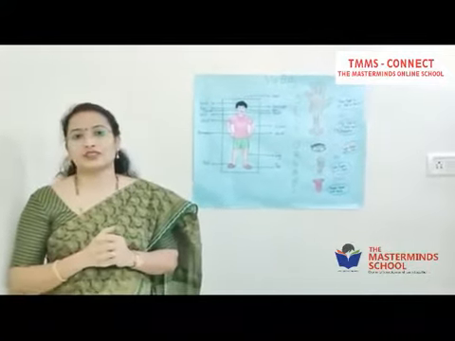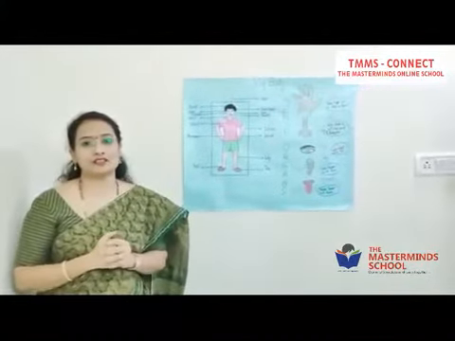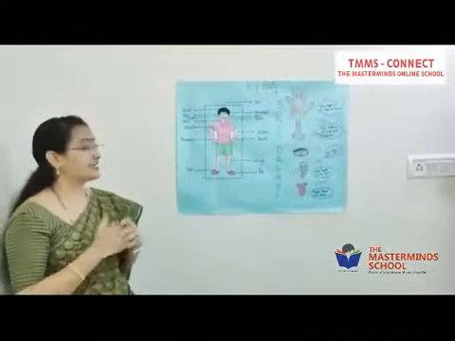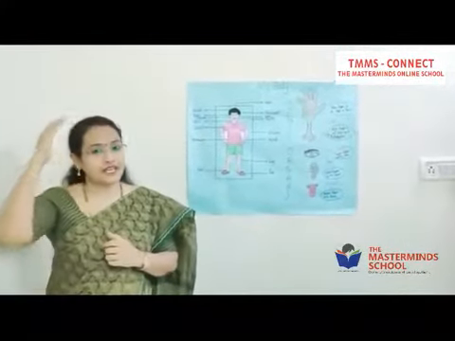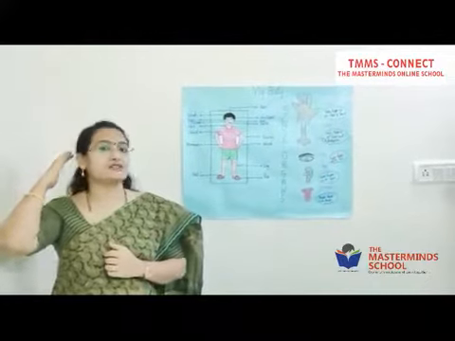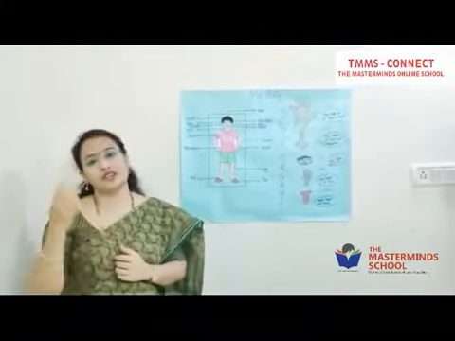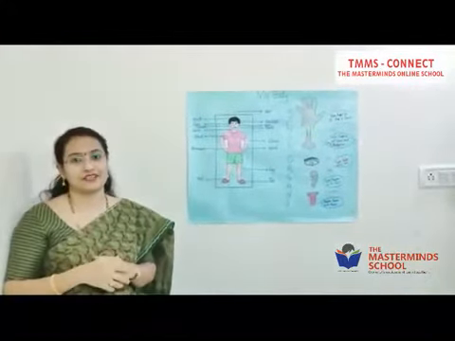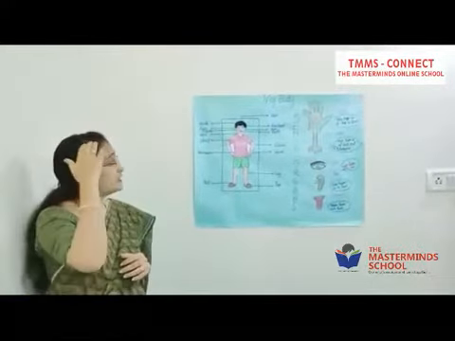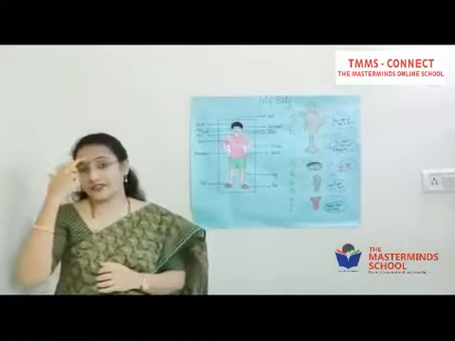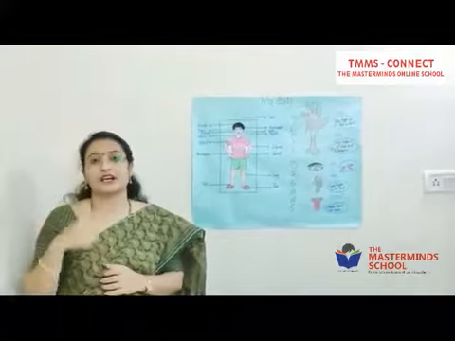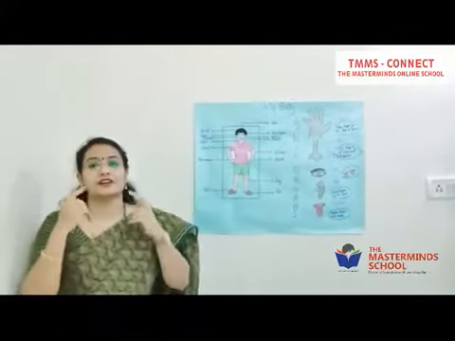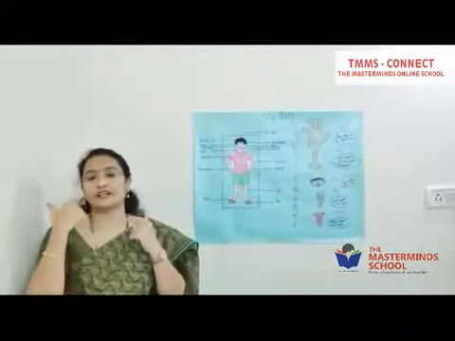Out of those, let us see about some parts. The first is head. This part of the body is called as head. See, head has hair. Girls will have long hair and boys will have short hair. And in this head, down to this head, we have forehead. And in the forehead, we have this front part. Front part of the head is called as face.